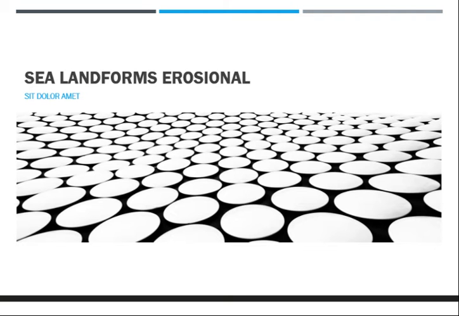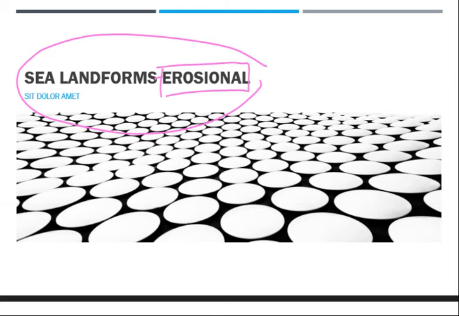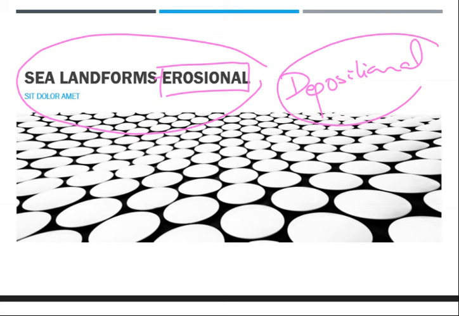Today we are going to deal with sea landforms, that is the erosional type. In the last video we covered depositional landforms, right? Actually, deposition happens due to this erosion. After this erosion only does deposition happen, because after disintegration of that rock, waves will carry the material and make a landform by depositing it in some place. Okay, right? Next,